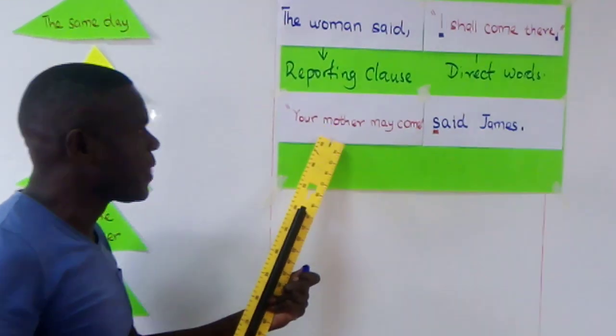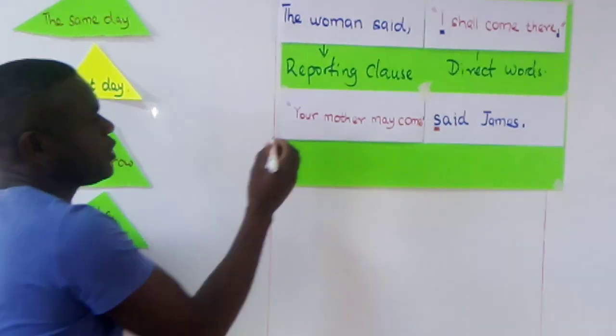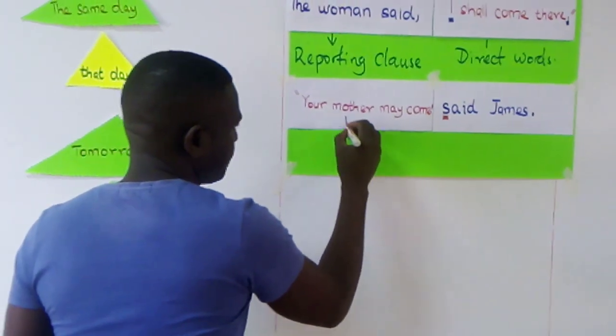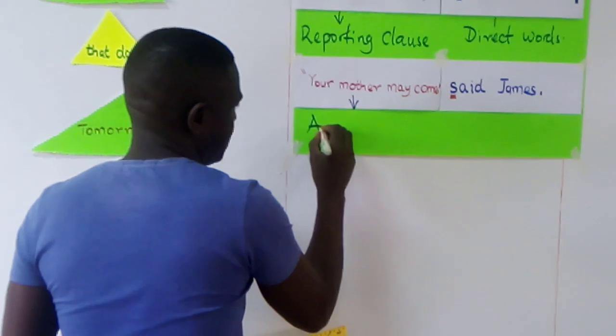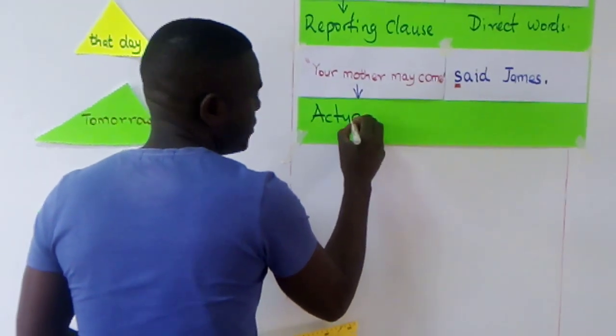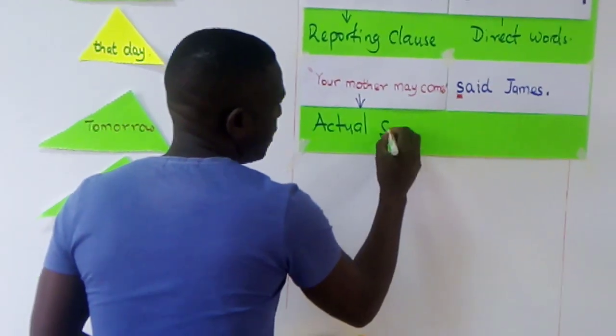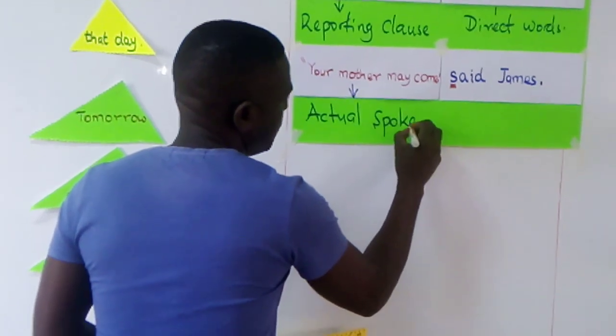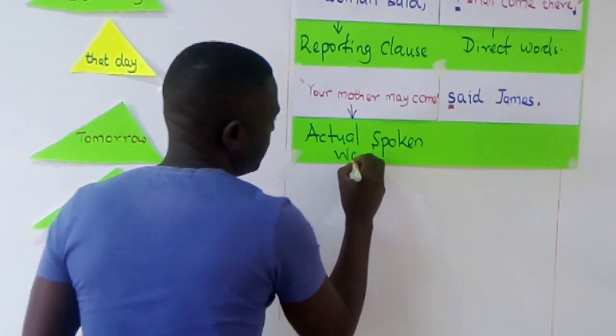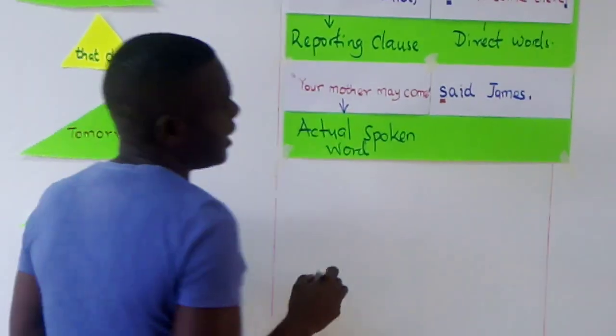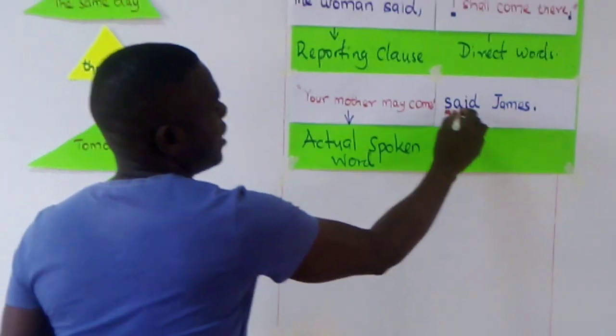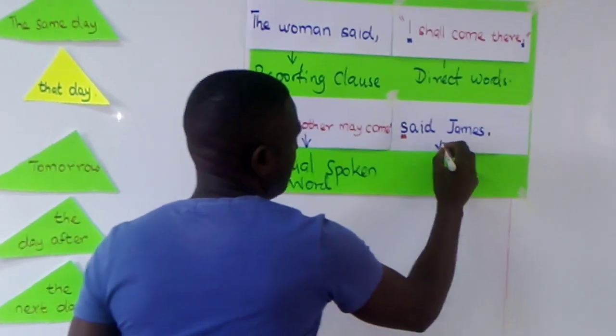In the second sentence, we are starting with the actual spoken words. And then the reporting clause comes after.